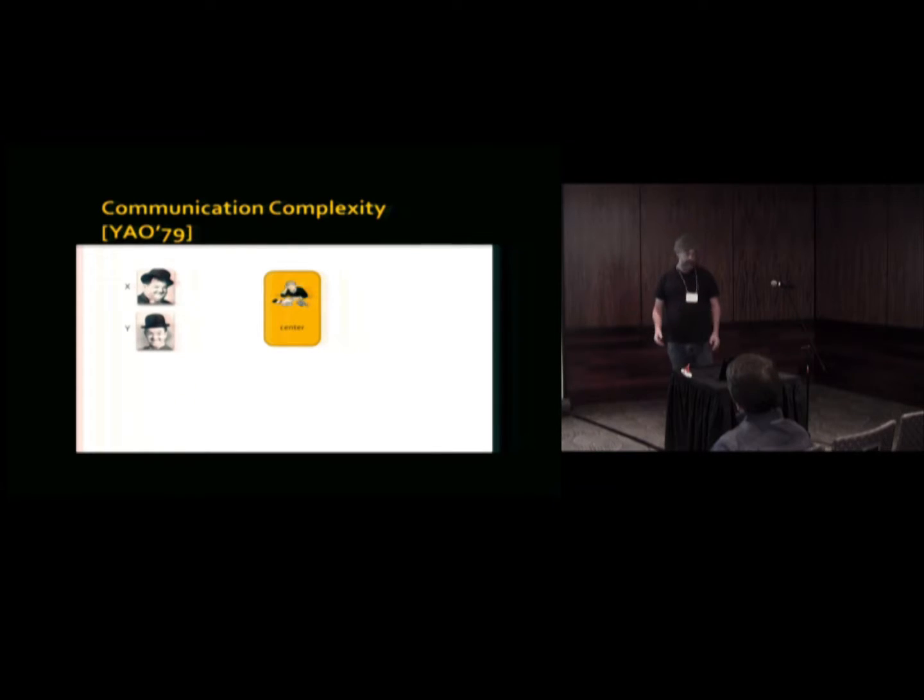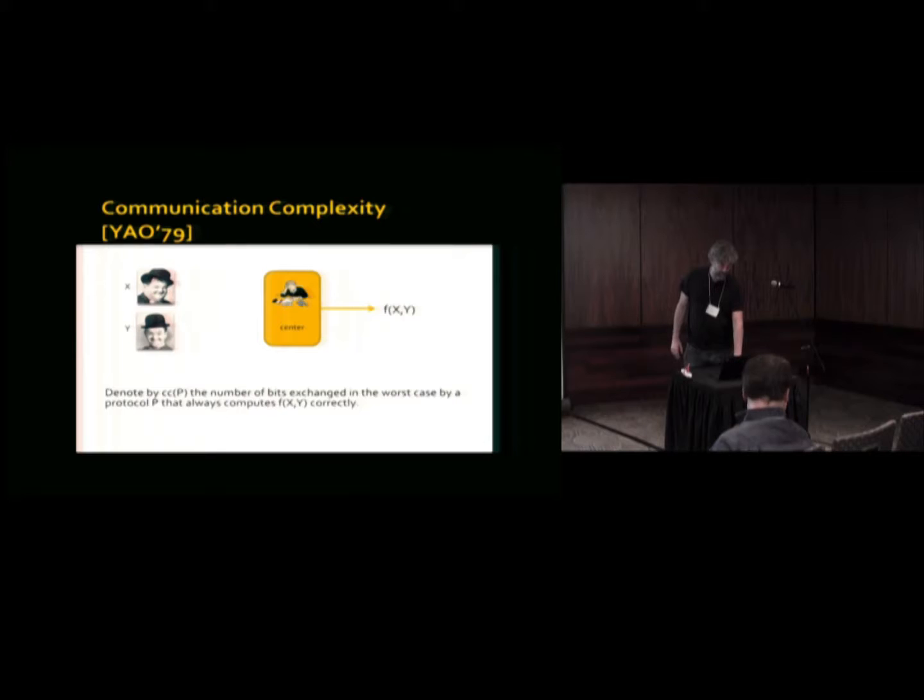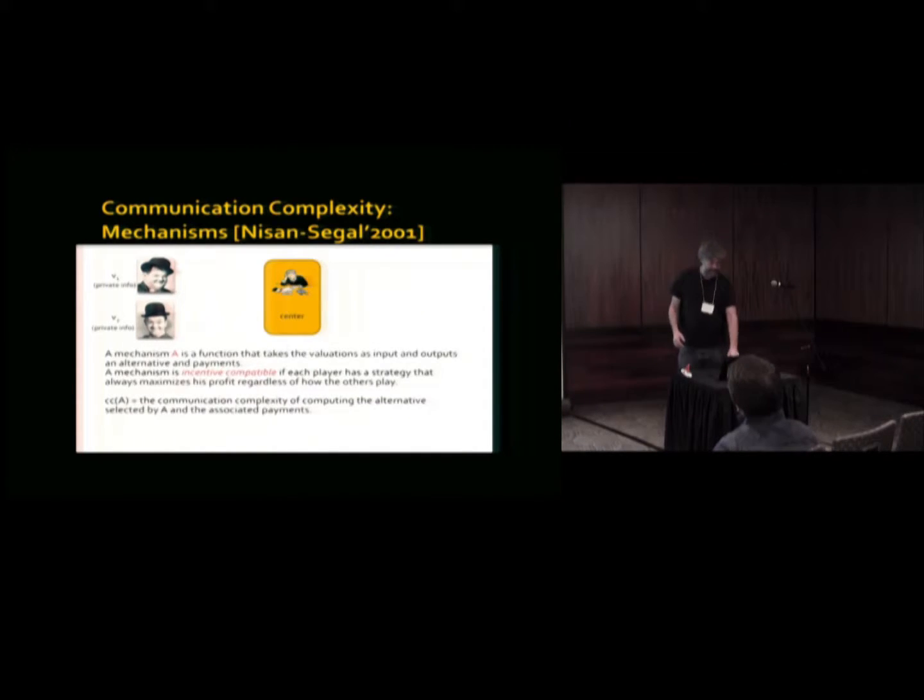So the notion that we use is Yao's communication complexity. We have two or more parties, and we are counting how many bits of communication they need to exchange with each other before you get the result. The communication complexity of a protocol is the worst communication complexity over all inputs, and the communication complexity of a problem is the communication complexity of the best protocol for it. So this is exactly Yao's model of communication complexity. And we're going to ask about proving lower bounds for communication complexity of mechanisms.